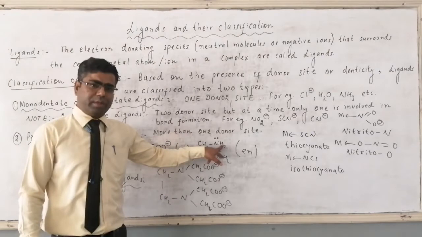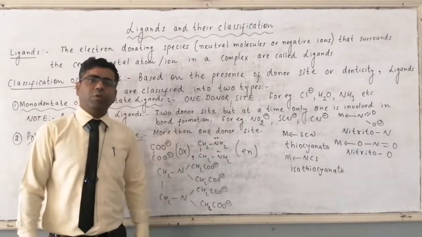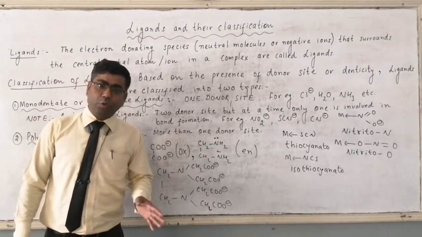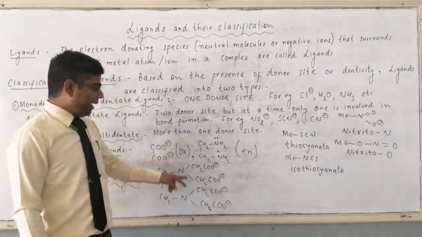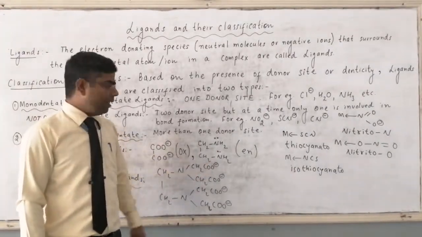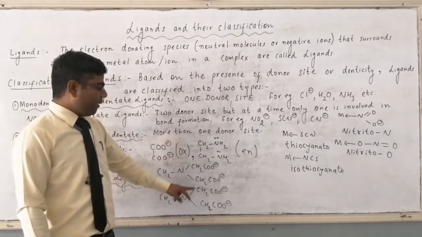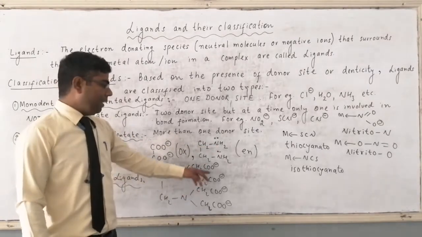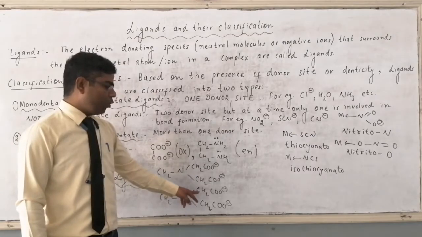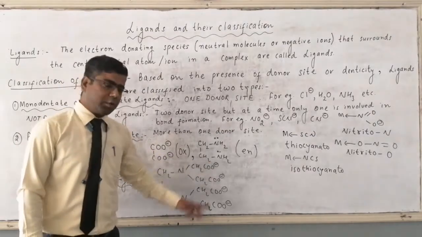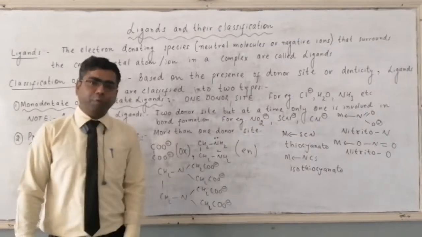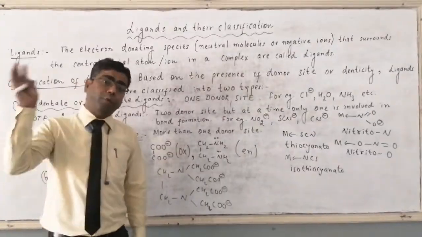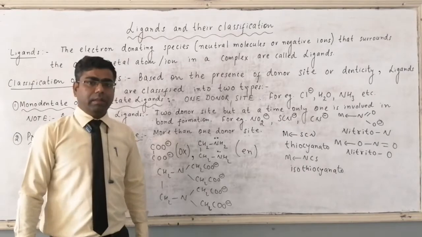Replace hydrogen from ethane 1,2 diamine by CH2COO minus. So here H is replaced by CH2COO minus, another H is replaced by CH2COO minus, then again H is replaced by CH2COO minus, and the last H is also replaced by CH2COO minus. It means by replacing 4 hydrogens we are placing 4 acetate ions.